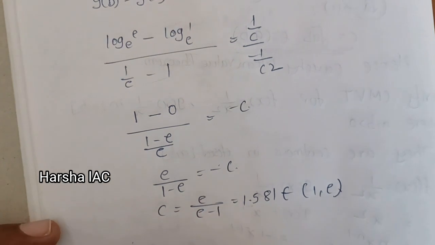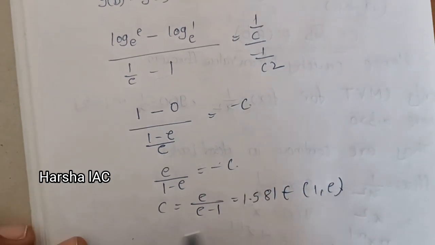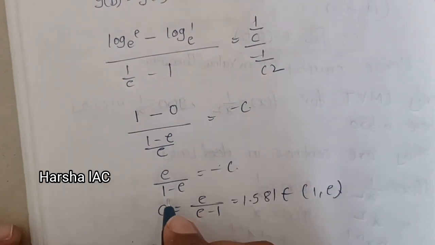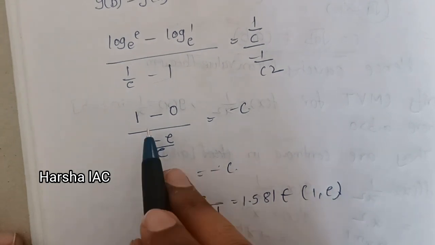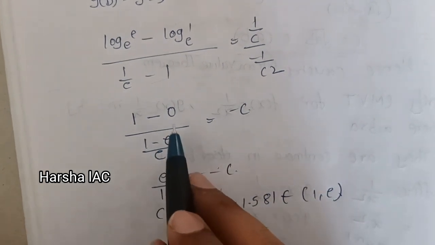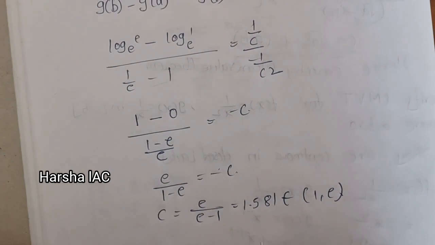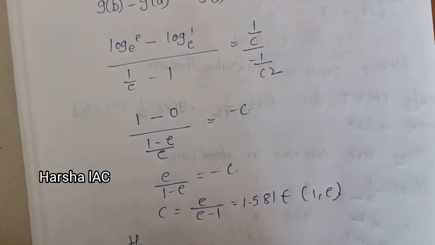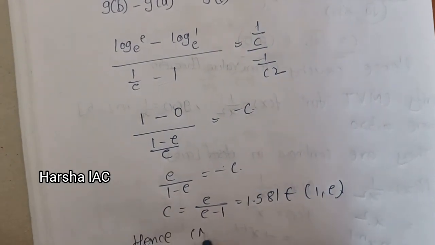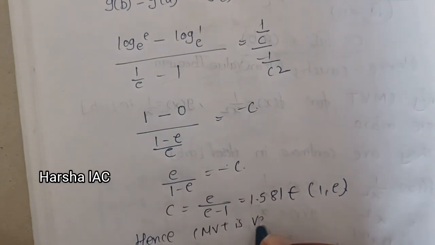Sorry for the screen not moving. Next, here we can see e by 1 minus e square minus c. As we all know the logarithmic, and then continuing, hence CMVT is verified.